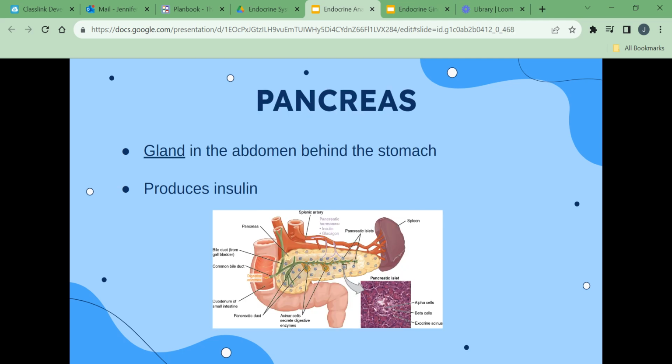The pancreas is a gland in the abdomen behind the stomach. It produces insulin. The pancreas has both exocrine and endocrine functions. Its exocrine cells produce digestive enzymes. More than 1 million small clusters of cells, known as the islets of Langerhans, are scattered throughout the pancreas.